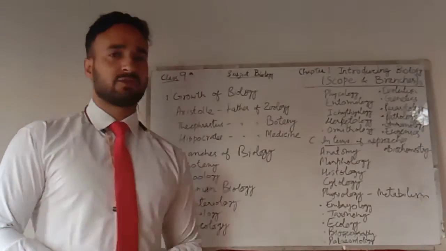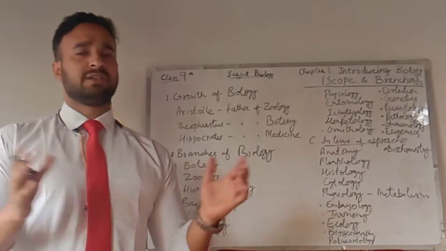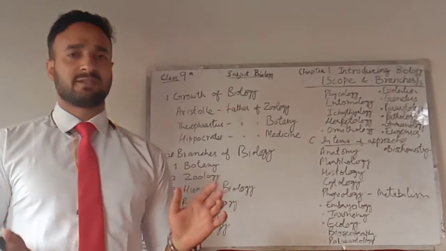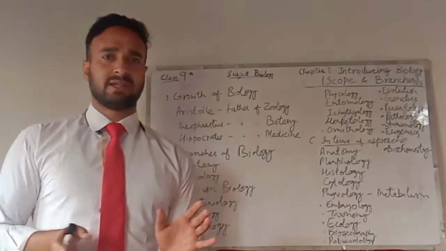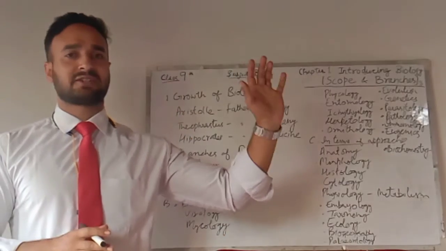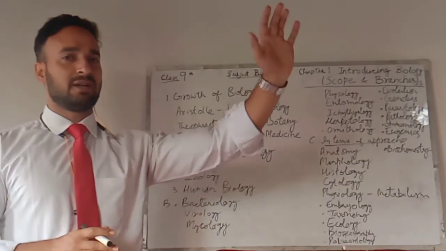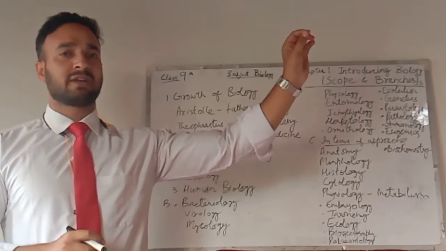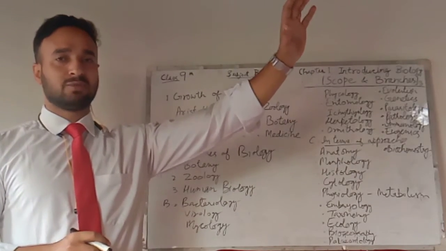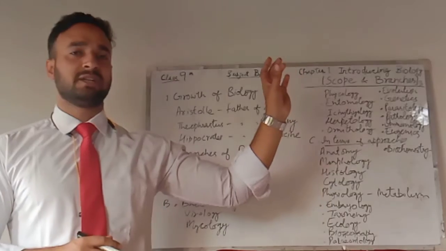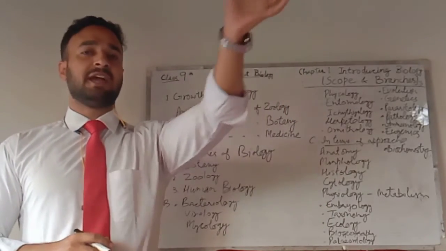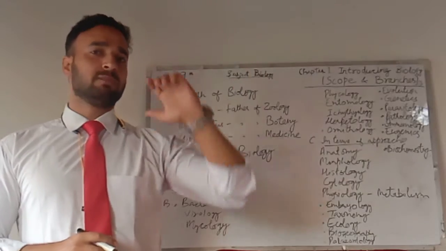Next is taxonomy. There are numerous species of living organisms on the surface of Earth, so how do we classify them? For example, you go into a library and see that sections and subsections are made there. They are organized alphabetically, like section A, section B. If I have to find an encyclopedia, I will go to section E, and there I will follow EN, and at last I can find my desired book.